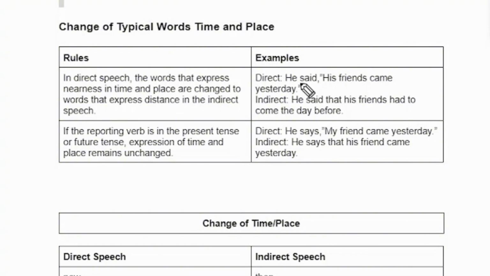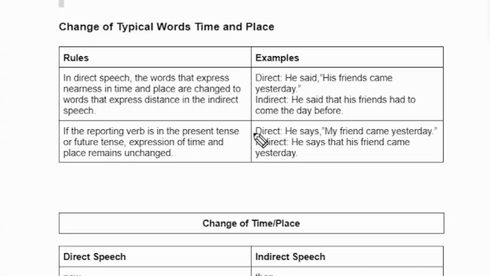Okay, so now we will see the direct sentence. He said, his friend came yesterday. Indirect: he said that his friend had come the day before. So "yesterday" has been changed into "the day before". Okay, so don't worry, I will teach you all these words for time and place as well, how we can change them and what words we will use for it.